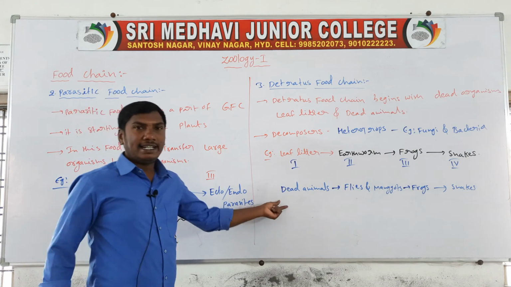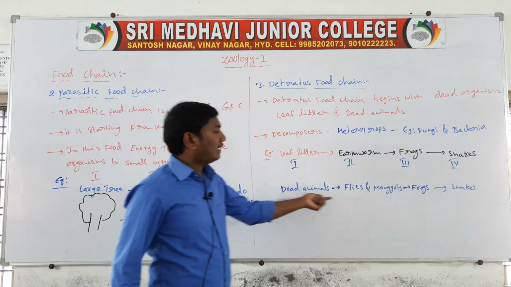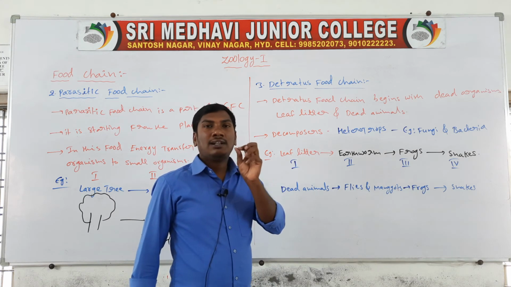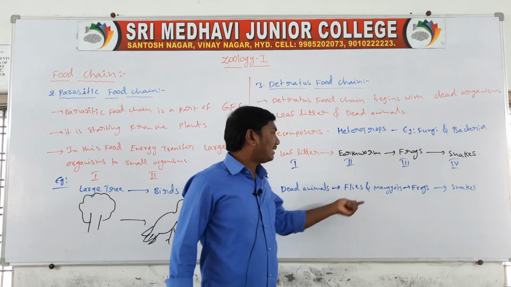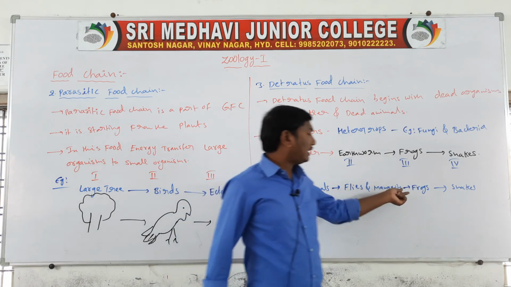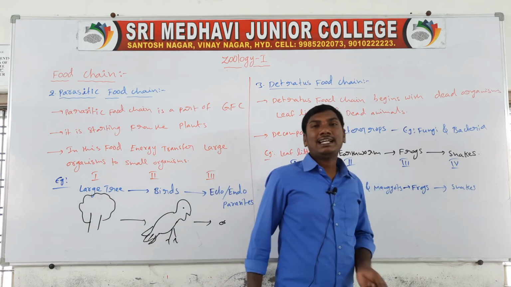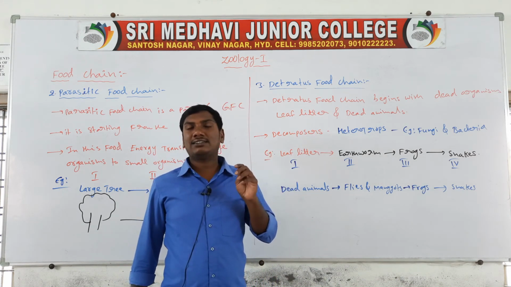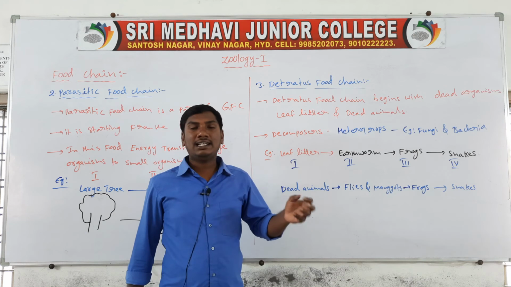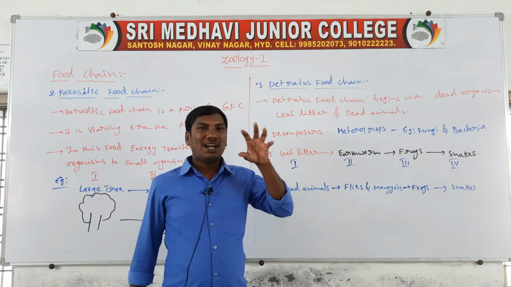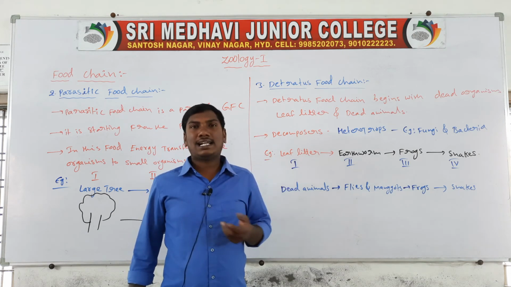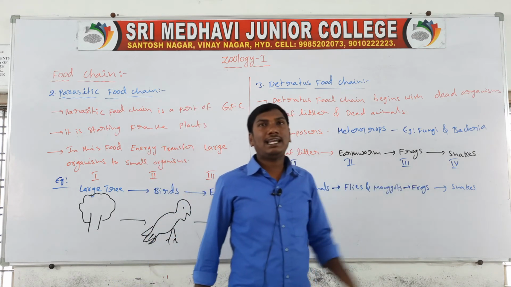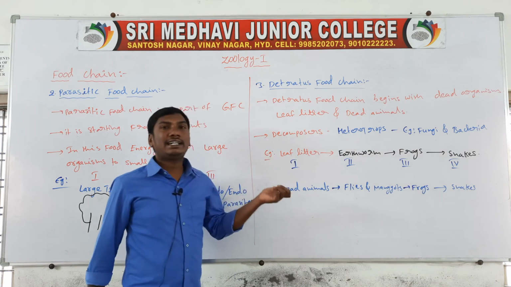First one, dead animals. The dead animals are eaten by the flies, small insects, and maggots. Maggots are eaten by the frogs, and frogs are eaten by the snakes. Just see an example: a roadside dog dies. After 3-4 days, small insects appear on the dog, called flies and maggots. These are eaten by the frogs, and the frogs are eaten by the snakes. So that is the detritus food chain.